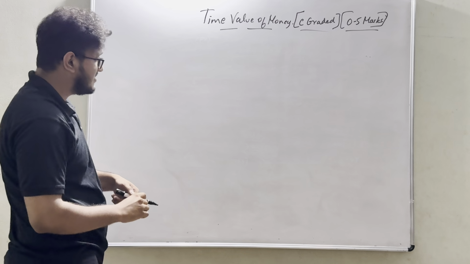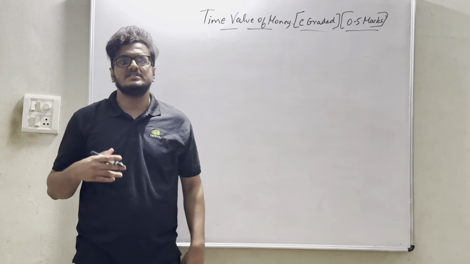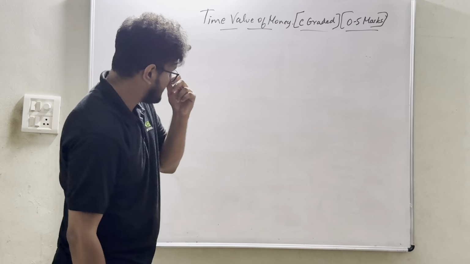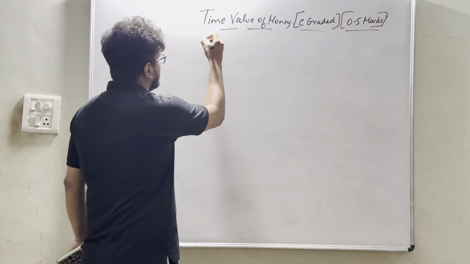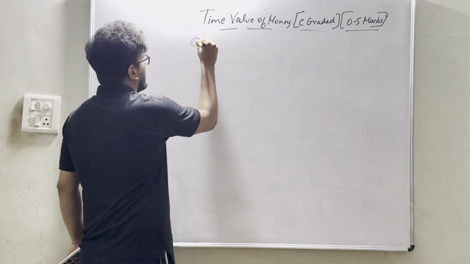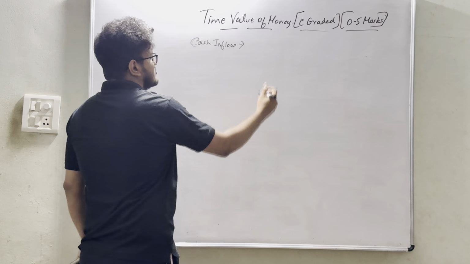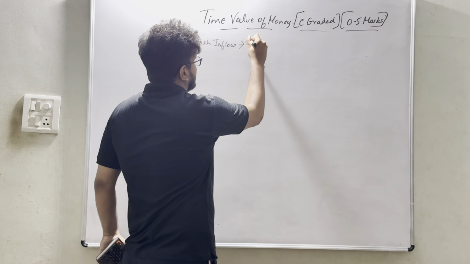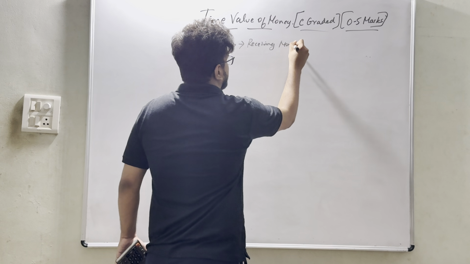Next, what we are going to learn. Next, we will learn about present value of cash inflows and present value of cash outflows. So cash inflow is nothing but I am receiving cash or money.